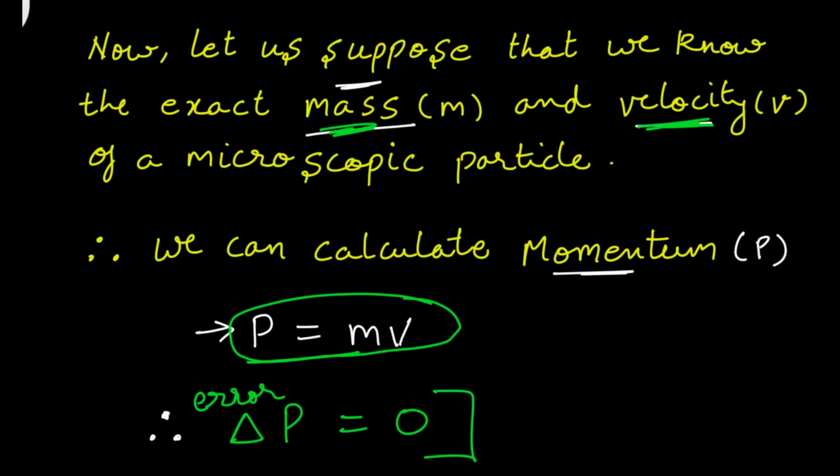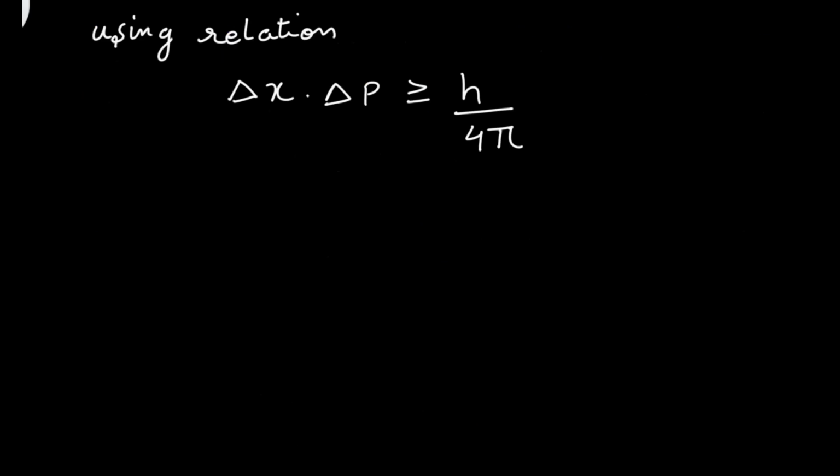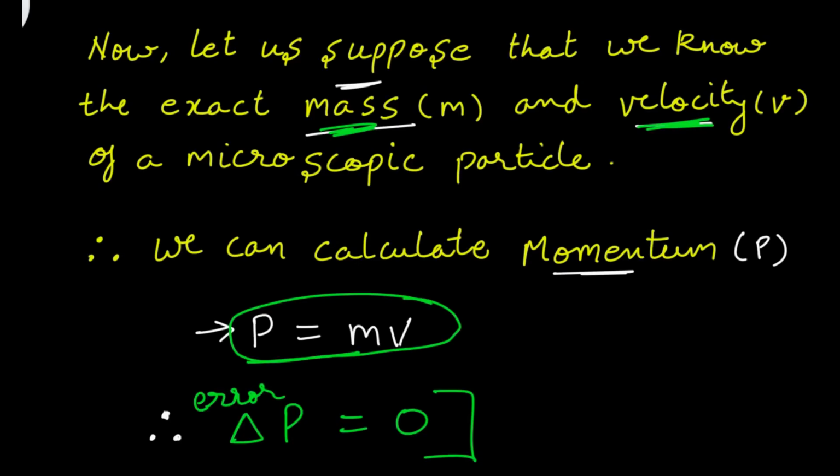Now what will happen if delta P is 0? Now again come back to the relation. We know the relation of Heisenberg uncertainty principle. Delta x dot delta P is greater than equal to h by 4 pi. Now in the previous stage we calculated that delta P is 0, right?